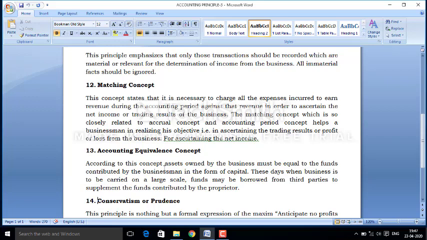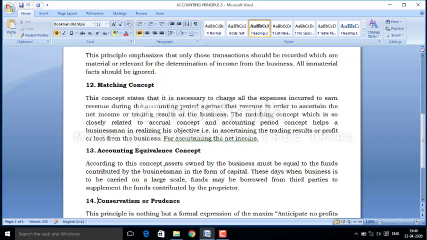As in the example I have taken, suppose we have introduced rupees 5 lakh and borrowed rupees 2 lakh from another person and introduced all these amounts in the business. And if we purchase furniture, building and machinery, we will purchase them only from these amounts.